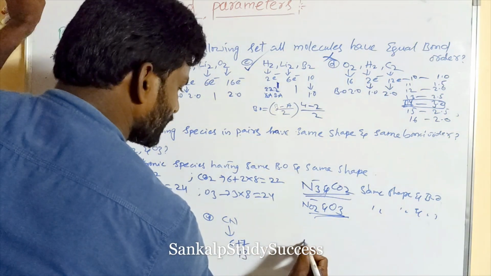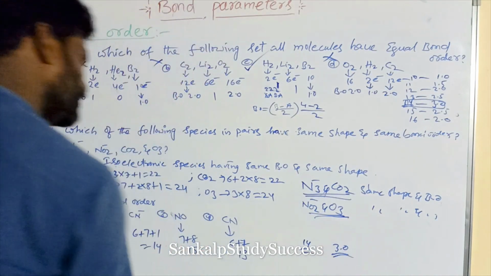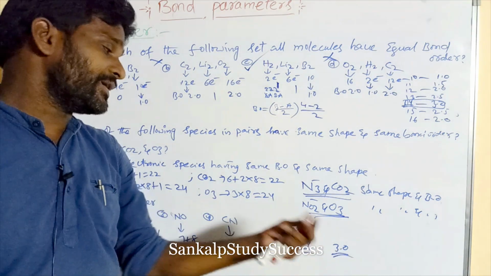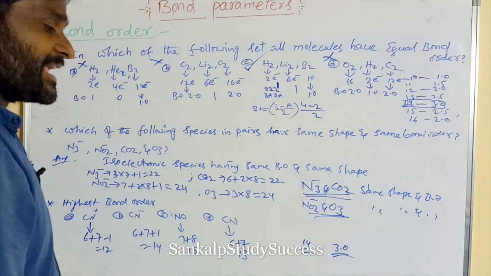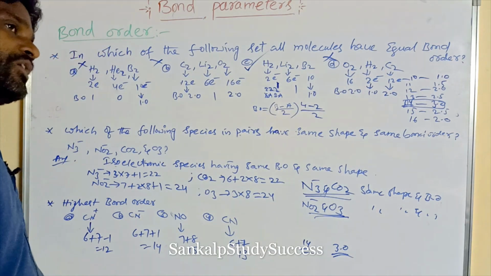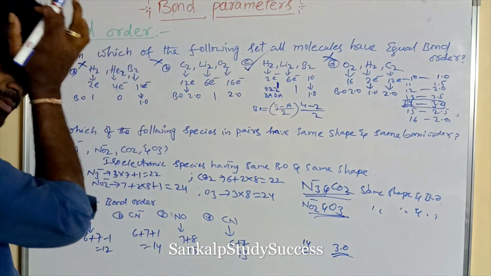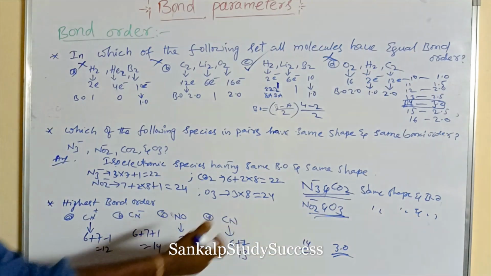So what is the basic value? 14 electrons is the basic value. What is its bond order? 3. So whichever has 14 electrons, its bond order is 3. Why does it have the higher bond order? The maximum number of bonds between any diatomic molecule is 3, so that can be taken as the maximum bond order.